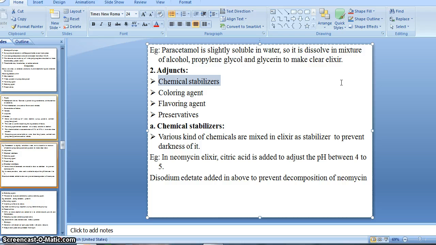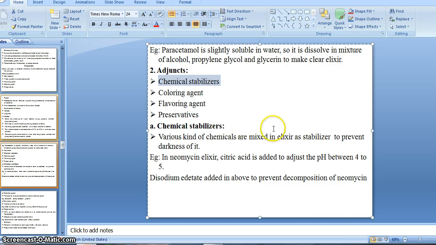Our previous preparations are taken internally, yet these are used externally, because they are applied on the skin surface to get a local effect. In this we will discuss liniment and lotion. These are the two preparations which are applied on the surface of the skin.